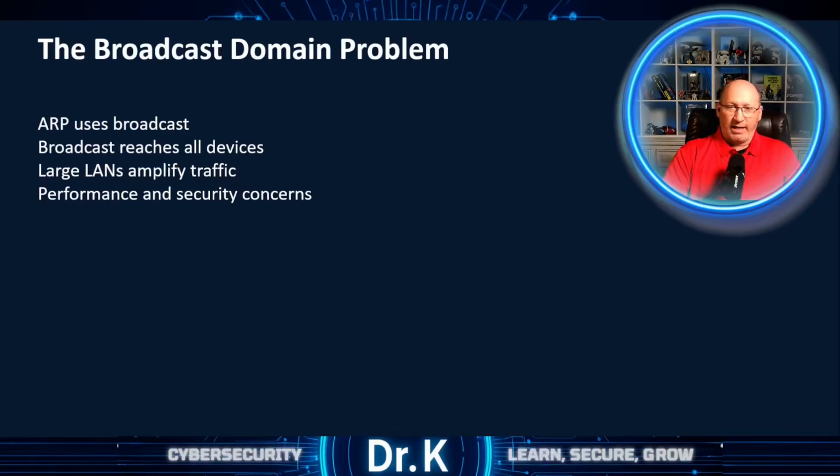Certain protocols rely on broadcast communication, right? ARP, for example, sends frames to every device on the local network. In a small network, this overhead is minimal, but as a LAN grows, every broadcast frame must be processed by every device. This increases unnecessary traffic and raises security and performance concerns. A large, flat, layer 2 network can quickly become inefficient and difficult to manage.